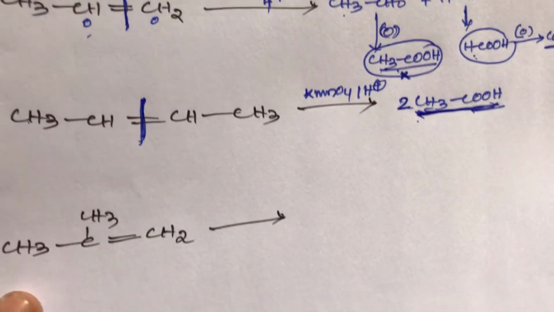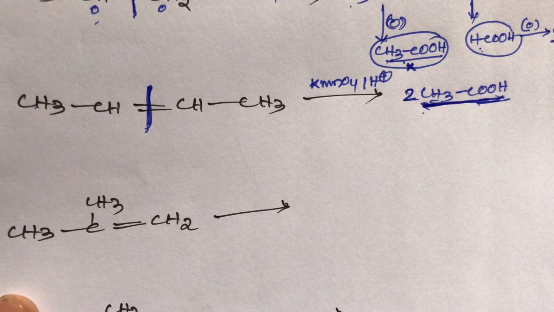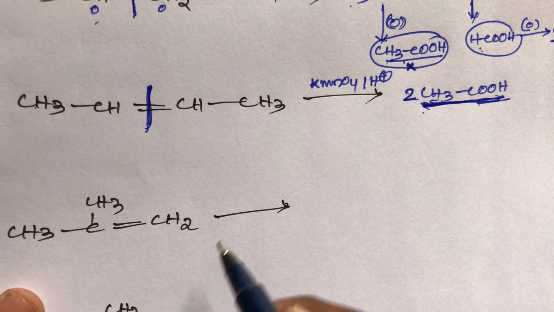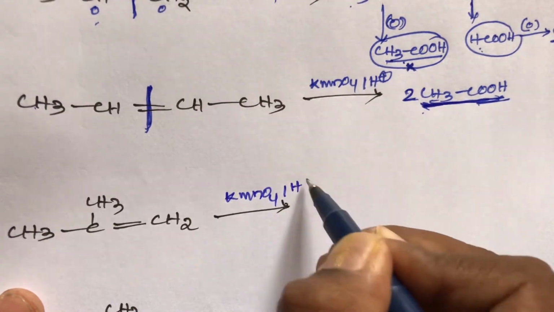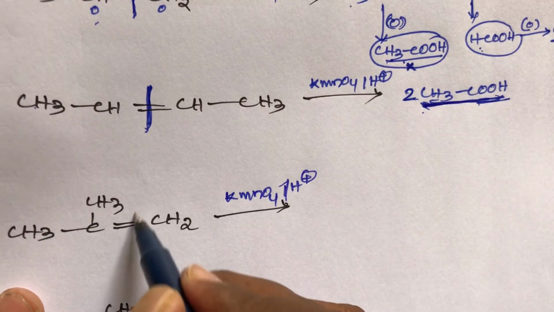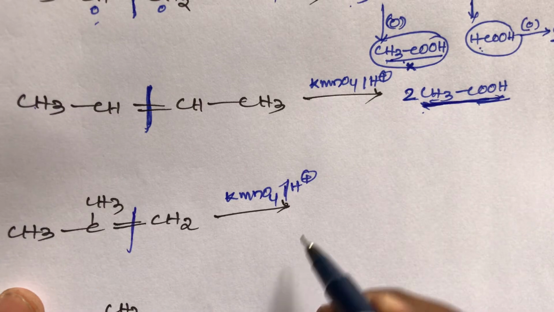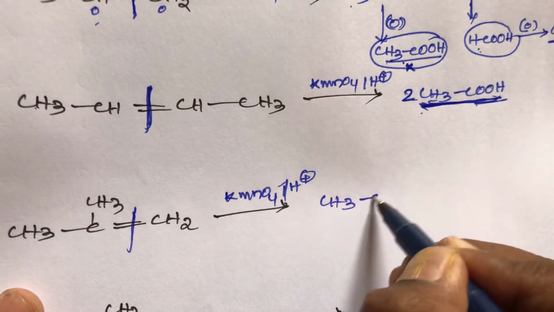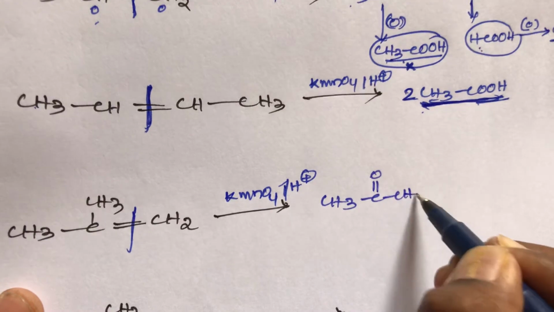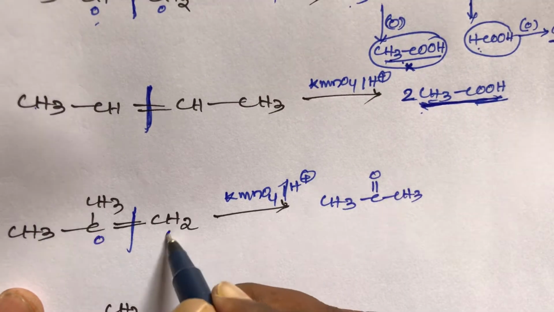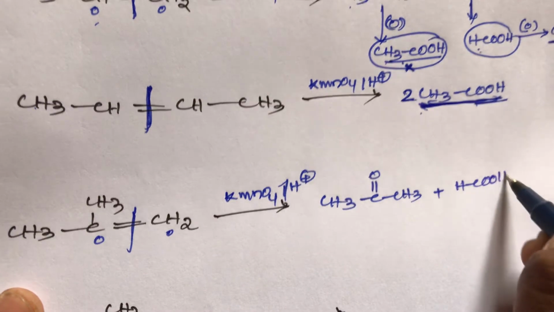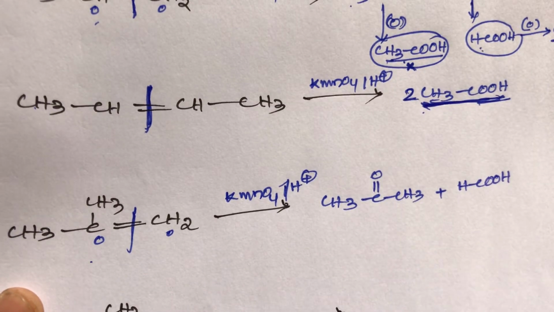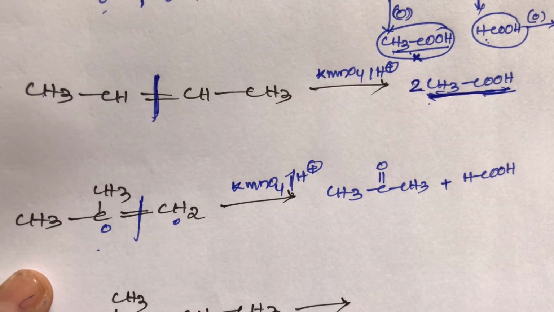Now take one more example, students, an unsymmetrical alkene, that is 2-methyl-propene. It reacts with KMnO4 in the presence of acidic hydrogen and gives bond cleavage. Here also two types of product will be formed: acetone, CH3COCH3, put one oxygen here, put one oxygen here, and the other one is formic acid. It is very important, students.